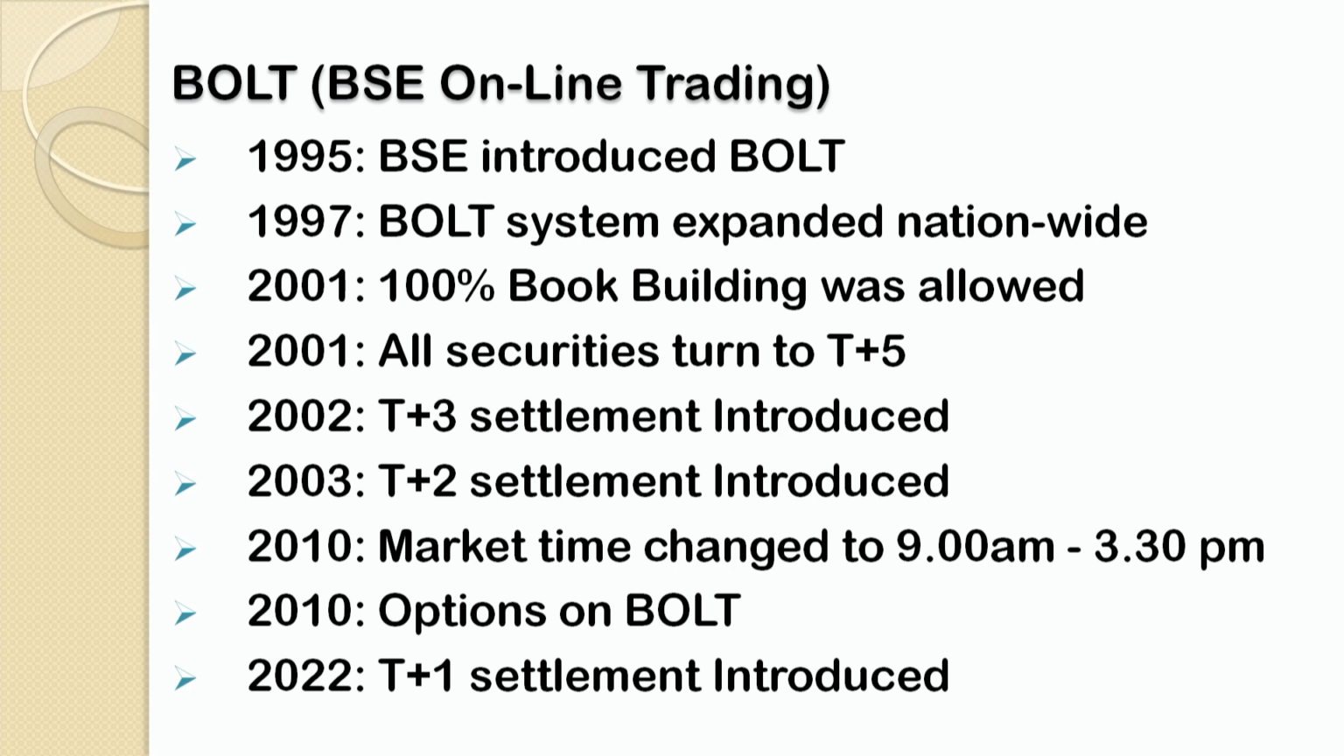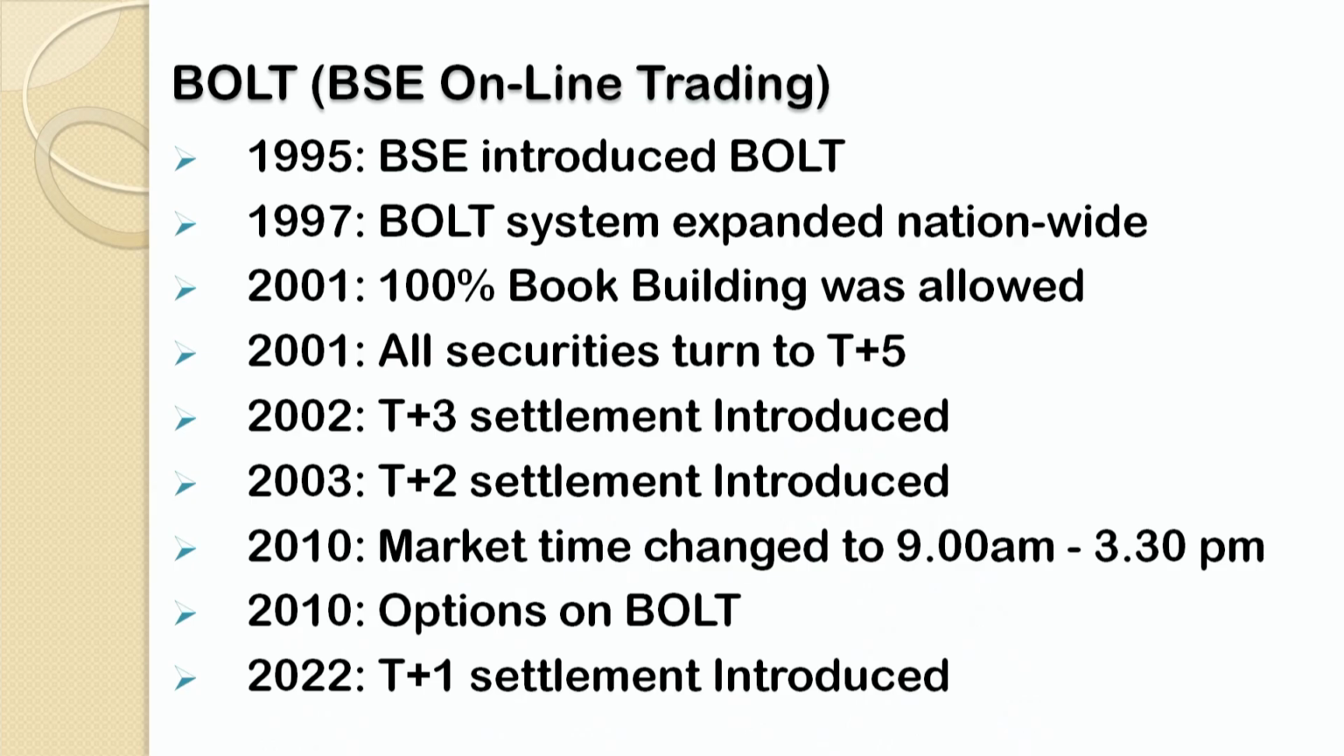We know that book building is basically a price discovery mechanism. That means by adopting the book building method, prices are discovered through the markets, through the primary markets. So the 100% book building mechanism was permitted in 2001 through BOLT at the Bombay Stock Exchange. In 2001 itself, the T plus 5 settlement cycle was accepted. Earlier, prior to 2001, it was more or less a T plus 7 settlement cycle.